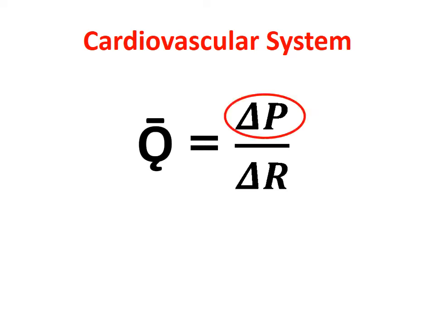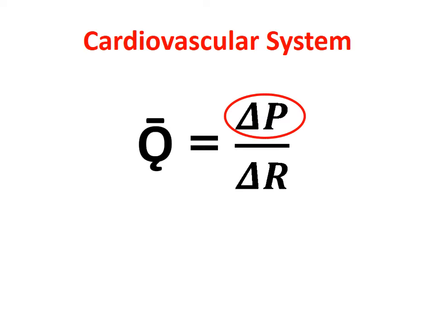And it is the pressure part which is the function of heart. In the main, the pressure part is the function of heart, which generates the perfusion pressure or the driving pressure. That perfusion pressure or driving pressure is driving the blood or causing the blood flow.